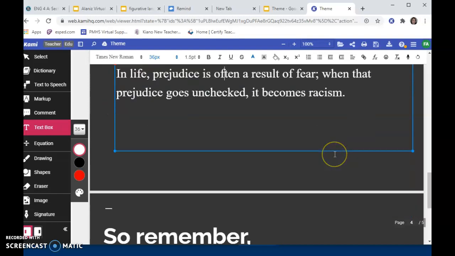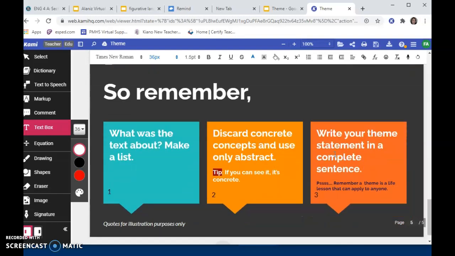Just follow those easy steps and let's review them. So remember, first, you need to ask yourself, what was the text about? And make a list of it. Once you have your list, discard the concrete concepts and use only the abstract ones. Remember, if you can see it, it's concrete. And finally, write your theme statement in a complete sentence and try to use as much of those abstract concepts as you can. And here's a hint. Remember, a theme is a life lesson that can apply to anyone.